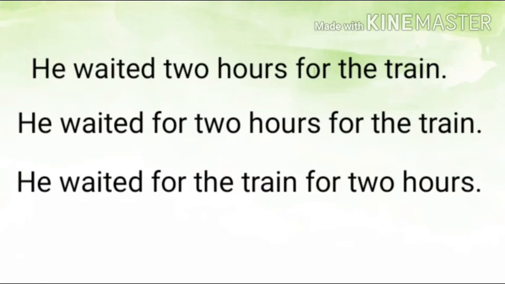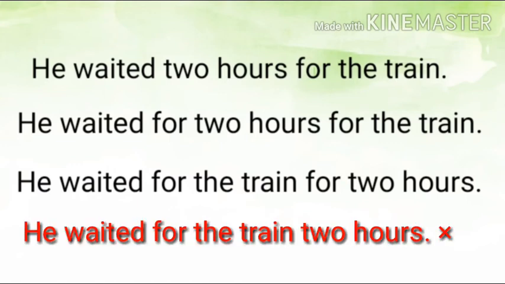Okay. He waited for the train for 2 hours. It is also correct. Here we use for the train first, then for 2 hours. Okay, but we cannot say he waited for the train 2 hours. This is not correct. When you are using period of time just after wait, you can drop for. Okay, but if you are using the period of time at the end of the sentence, you cannot drop for.